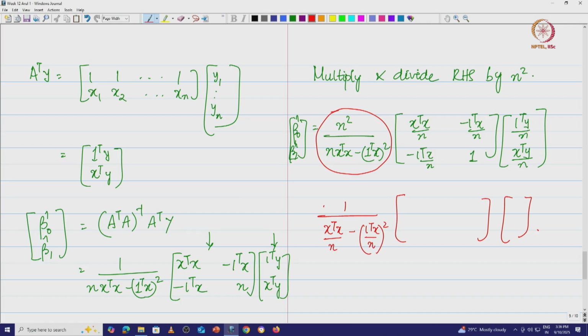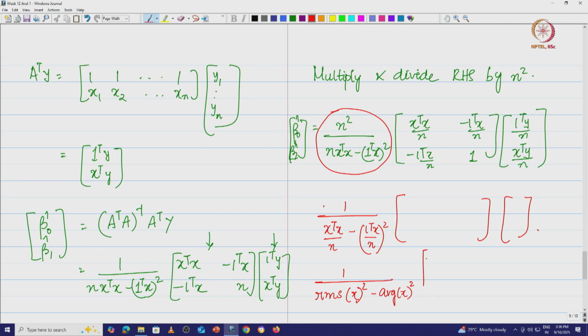I am going to call this the root mean square. The root mean square is where you take the square root of x transpose x by n. But this is x transpose x, which is nothing but x1 squared plus x2 squared, and there is no square root term involved here. So I am going to call this the root mean squared of x, squared, minus, what is 1 transpose x by n? We already saw this when we saw sample geometry. We figured out that 1 transpose x by n is nothing but x1 plus x2 plus x3 plus up to xn divided by n, which is nothing but the average of x, the whole square. That is what we have here.